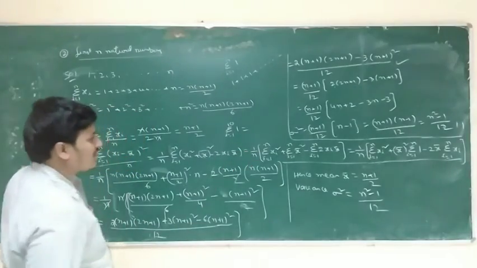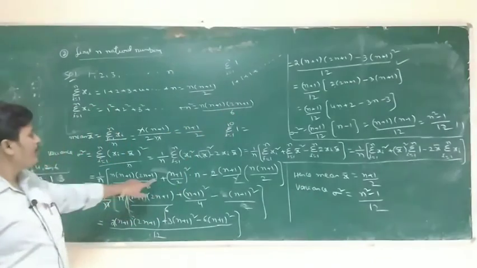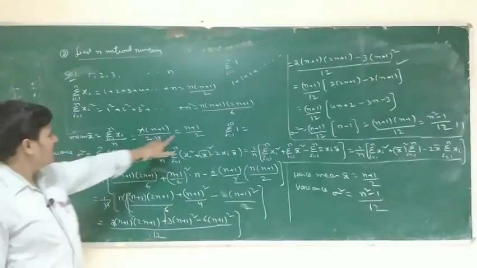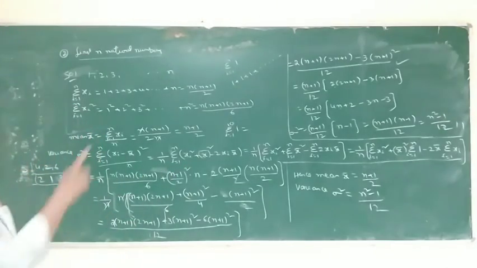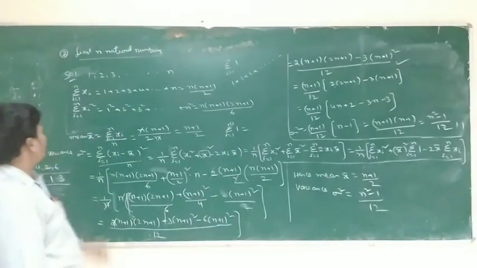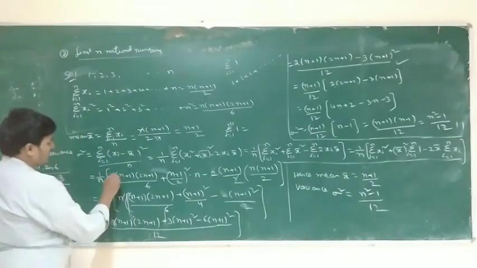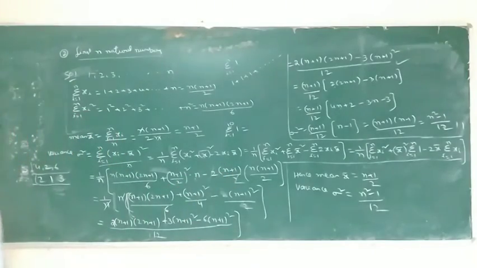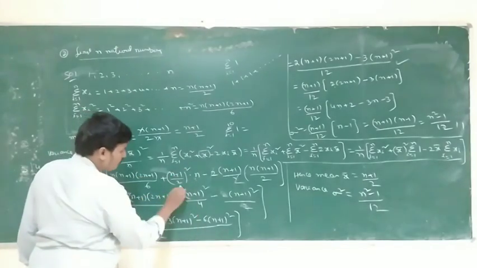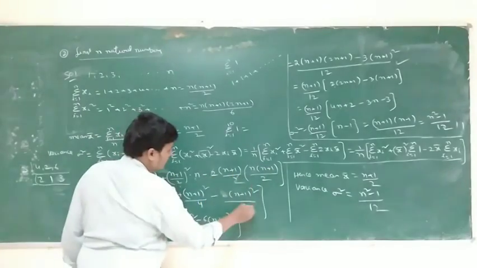Continuing, this is 1 by n into sigma xi square, whose formula is n(n+1)(2n+1)/6, plus x bar whole square times n, where x bar is equal to (n+1)/2, so (n+1) whole square by 4, minus 2 into x bar, which is (n+1)/2, into sigma xi, which is n(n+1)/2. So n is common in the 3 terms, and the remaining is (n+1)(2n+1)/6 plus (n+1) whole square by 4 minus (n+1) whole square by 2.